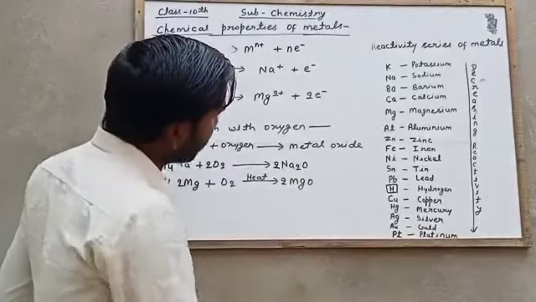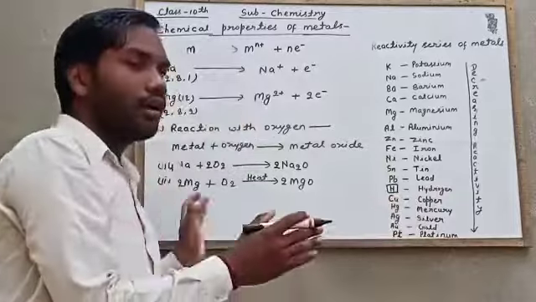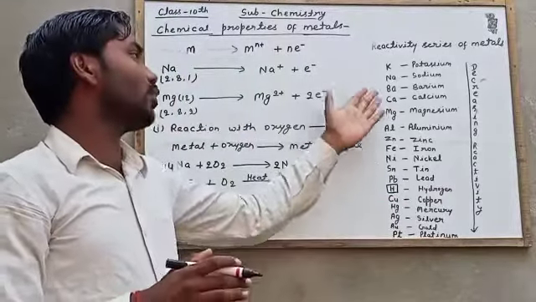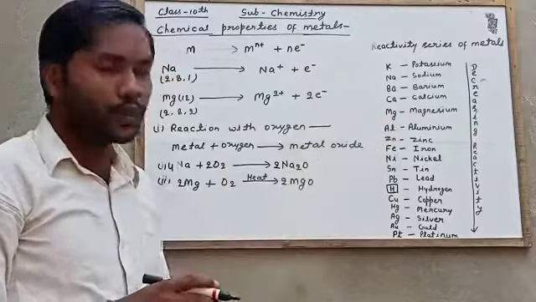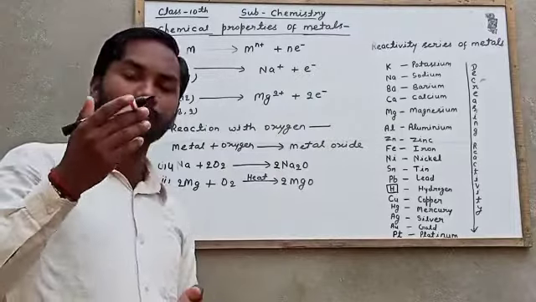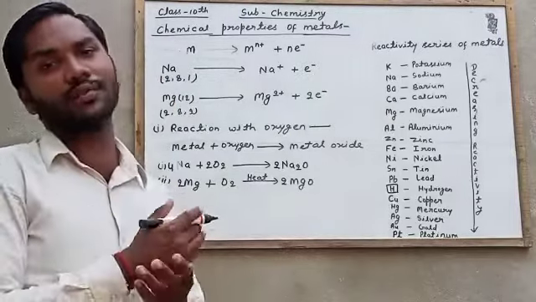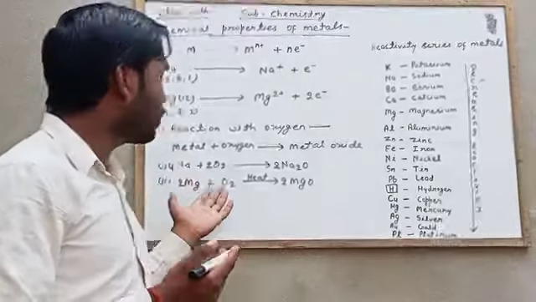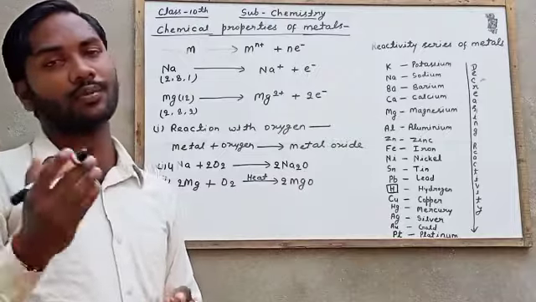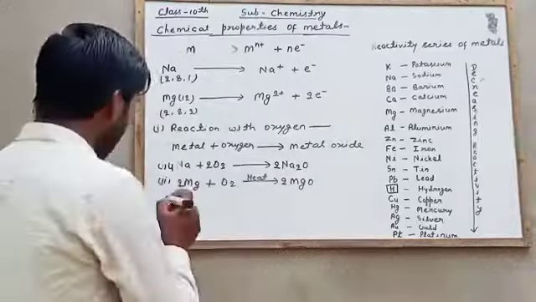Iron, in the reactivity series, you can see iron is here. Iron is much less reactive than potassium, sodium and magnesium. So iron also reacts with oxygen, but it does not burn. Sodium, potassium and magnesium burn, but iron does not burn, and it forms its oxide.